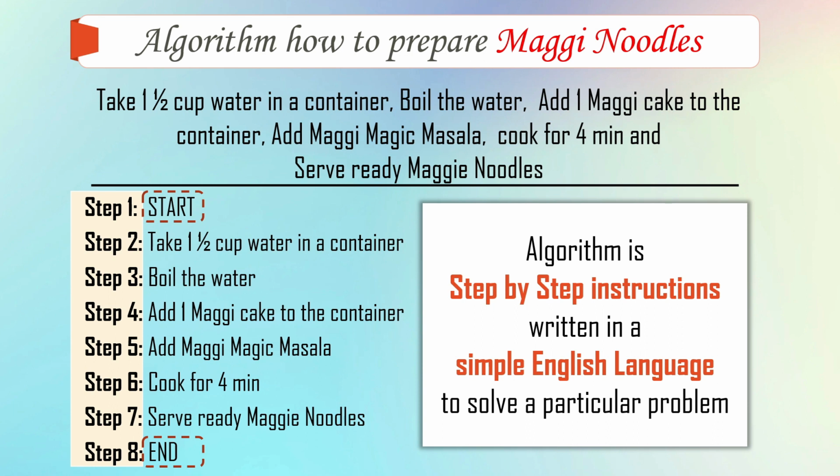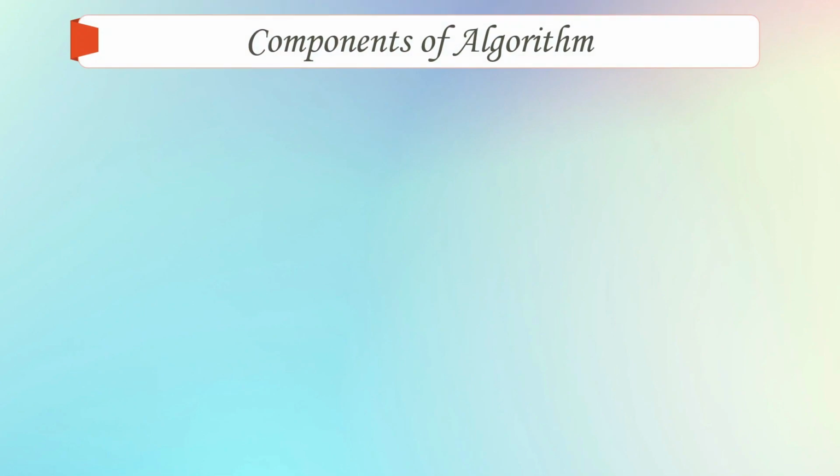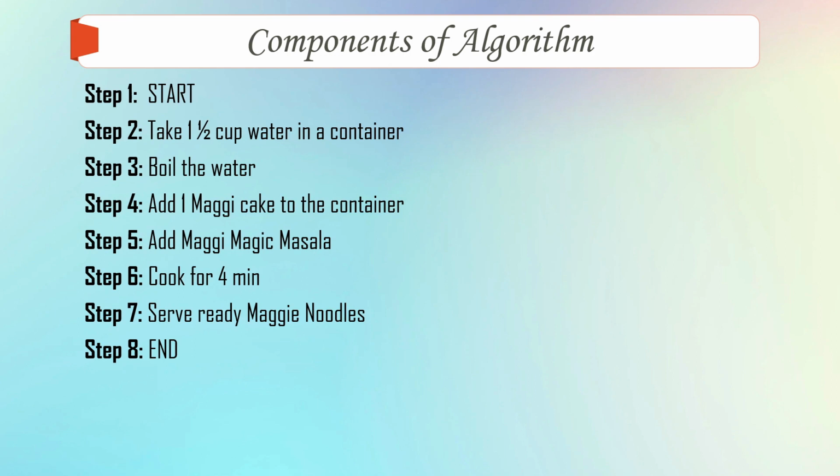When we write an algorithm, there are some components that we use. What are these components? For that, we'll take a similar example. However, we will add some ingredients, like some butter or paneer to our Maggi. So the first step will be start. Second step will be take 1.5 cups of water, boil the water.